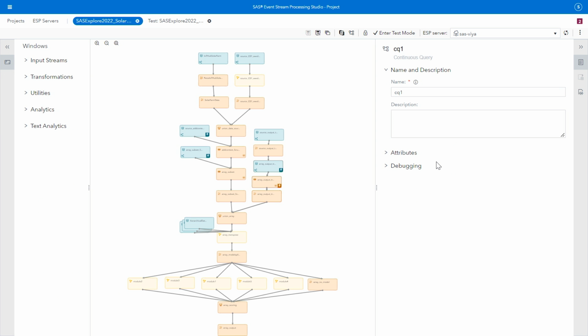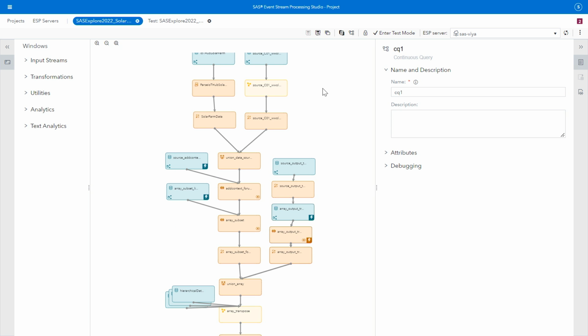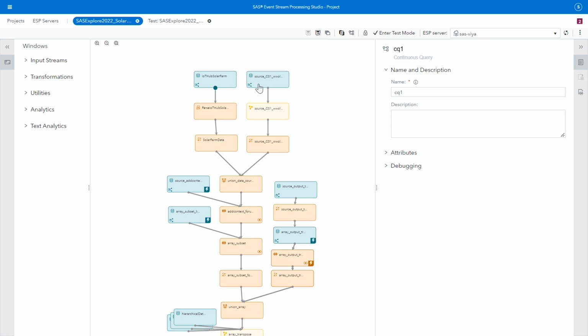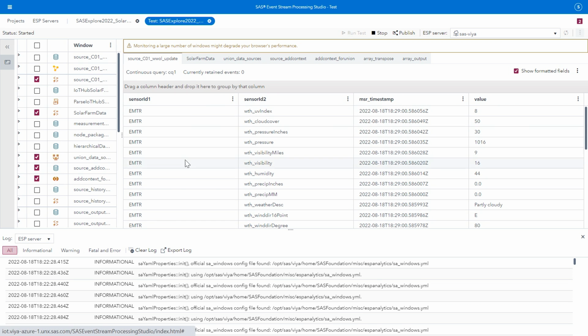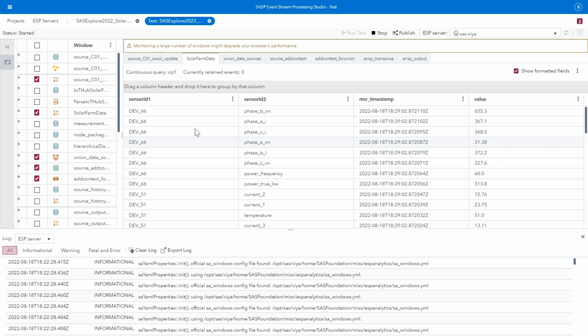So if we go back to our ESP project, we can see that I have 2 sources of data. One is coming from the IoT Hub for the solar farm, and another is the World Weather Online API. If I go into this project running, we'll see how the weather API responds, and we can see that we get the solar farm. This was the ID for the solar farm in that last page. And these are the different sensors that are available, and the daytime and the value of those sensors. And then the solar farm responds similarly.